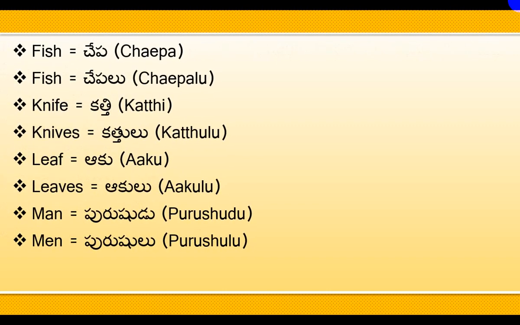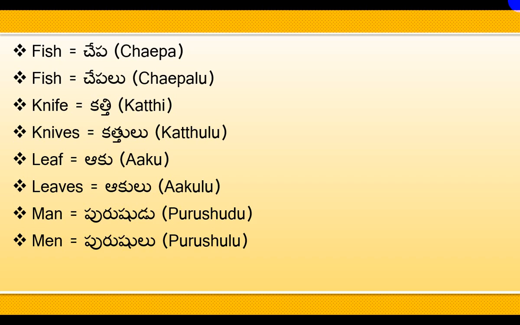Fish means chepa. It is singular. Plural is chepalu. Knife means katti. Knives means kattulu. Leaf means aku. Leaves means akulu. Man means purushudu.